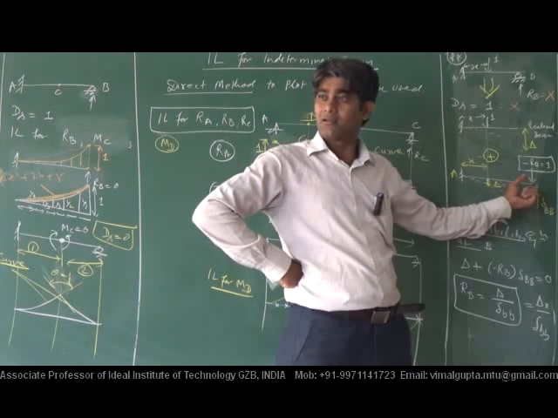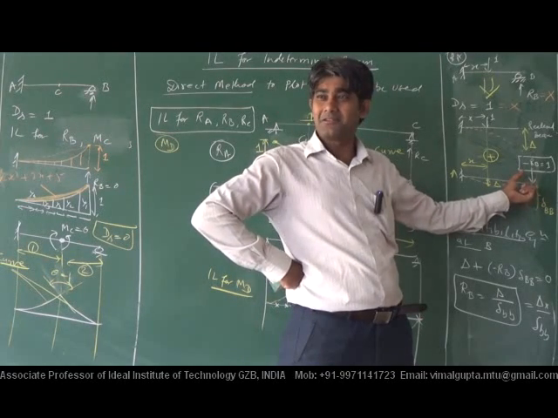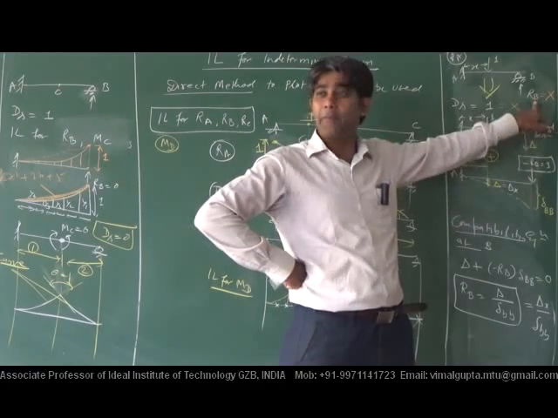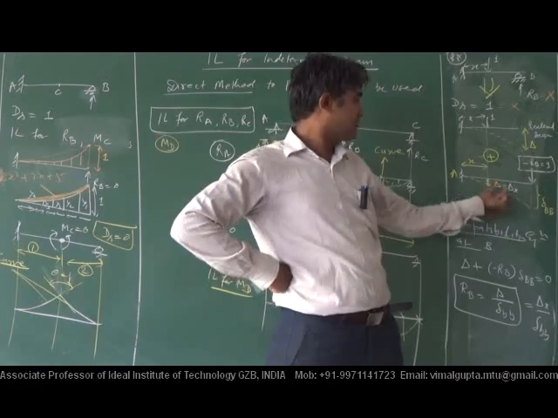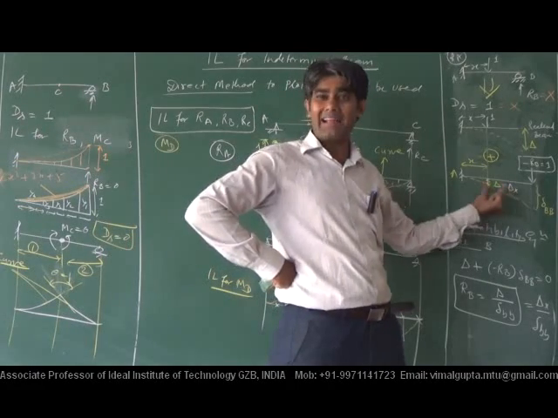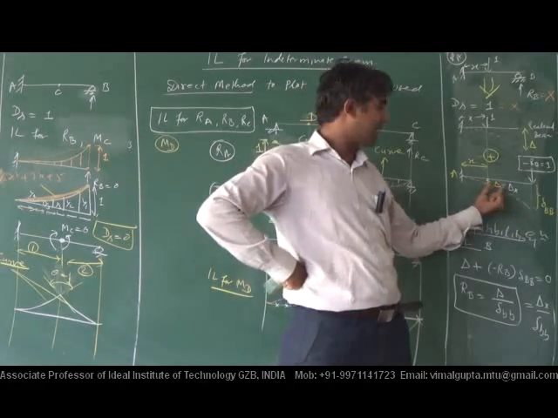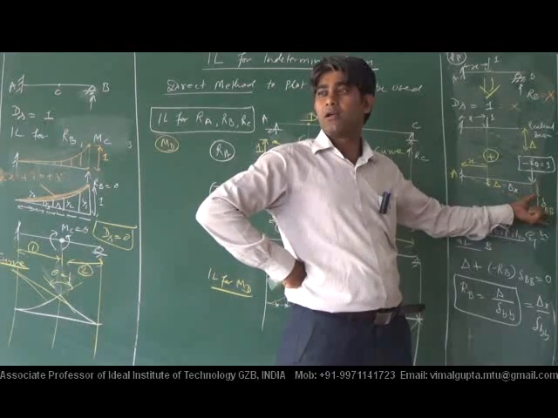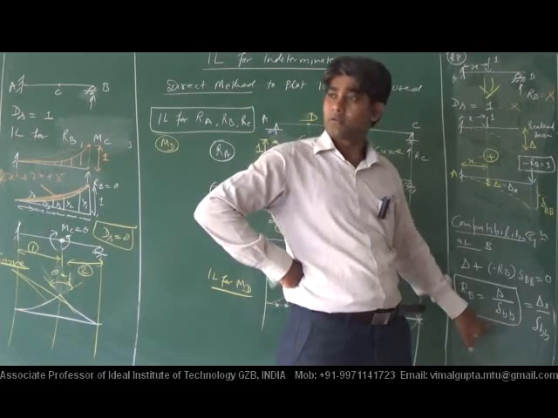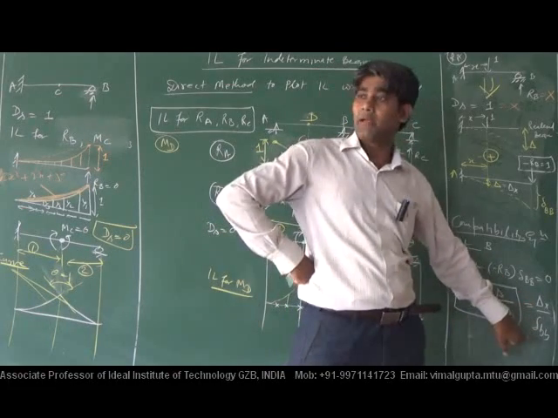Apply this, and the value of RB will be the ratio of displacement at any distance x, delta x, divided by this one. This is the general, delta x by del BB.